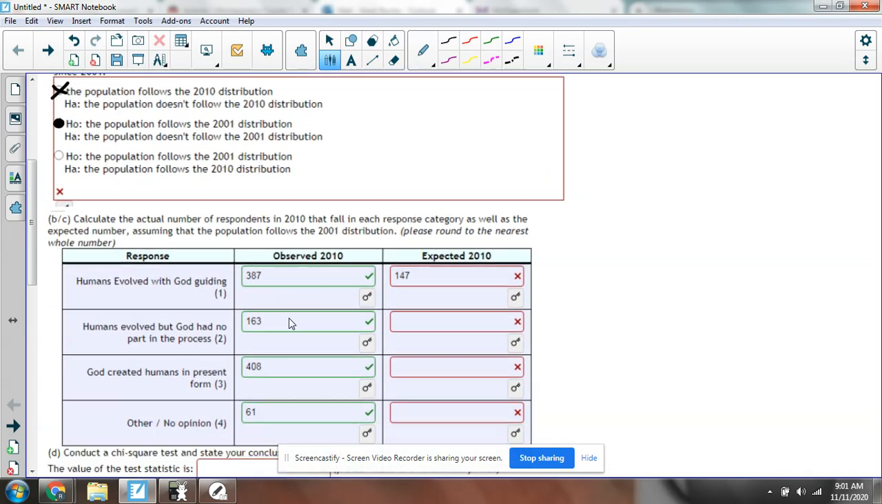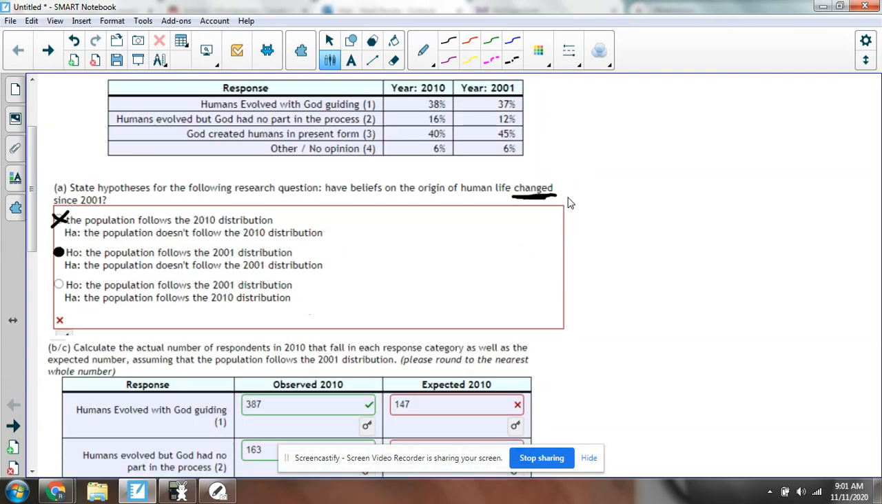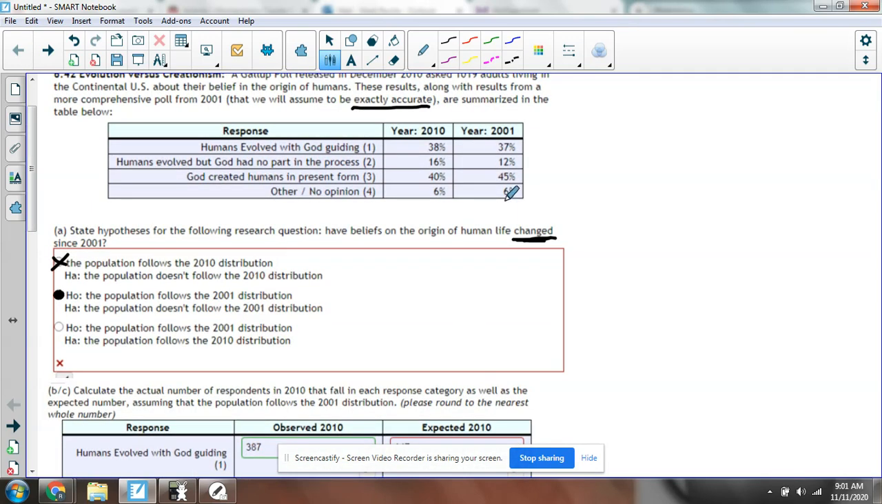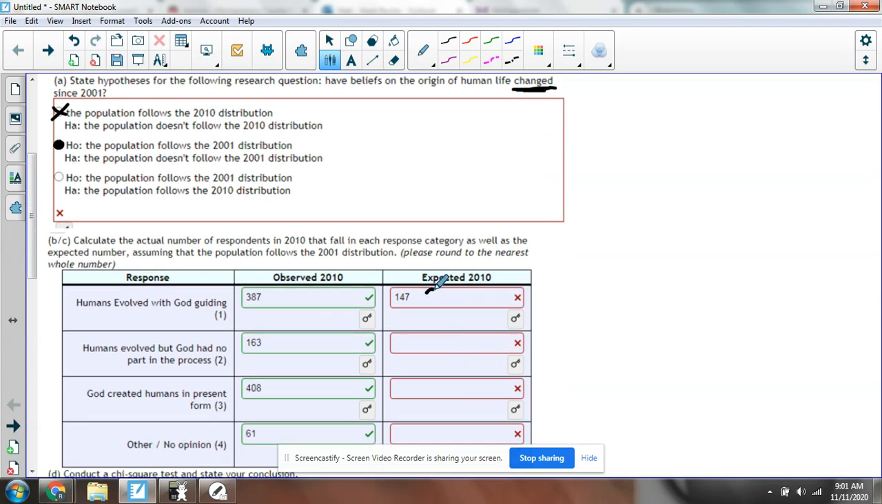So the observed values you got from multiplying these percentages by 1019. So to get the expected, since we assume this is exactly accurate, this is what we would expect, these percentages. So to get the expected, you're just going to multiply these numbers by 1019. So I think you get 377 here.